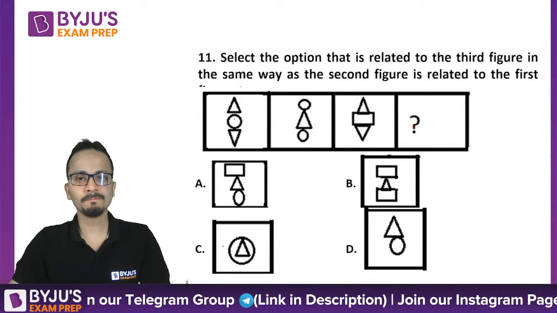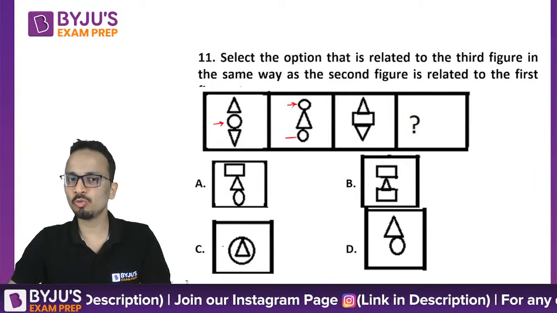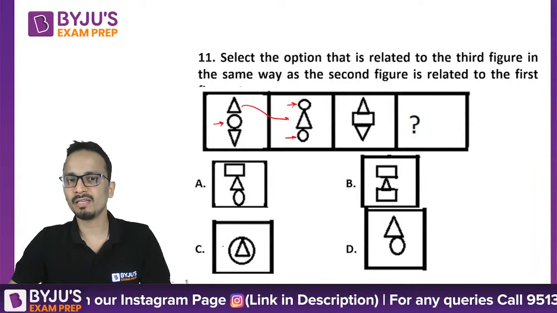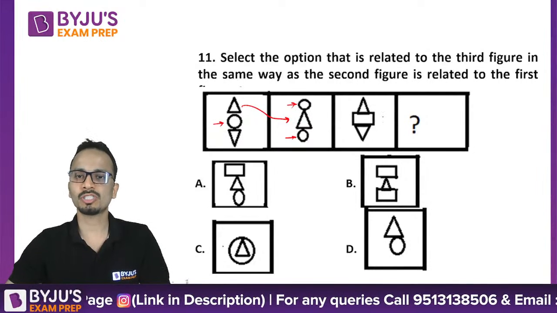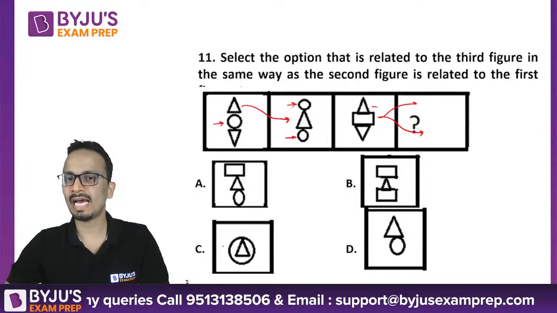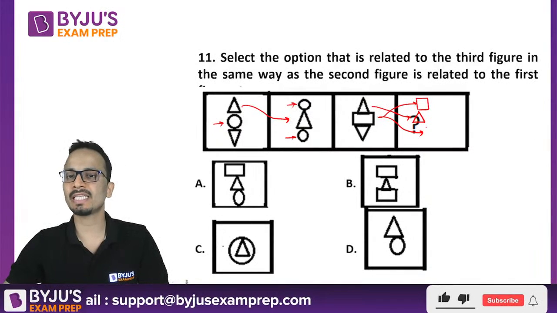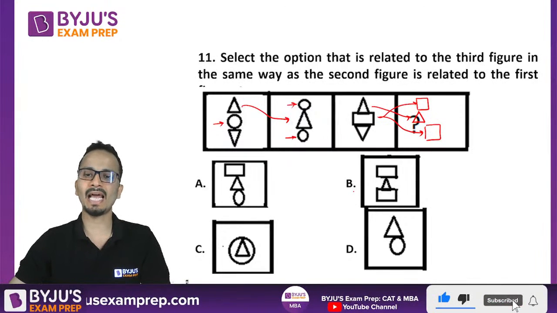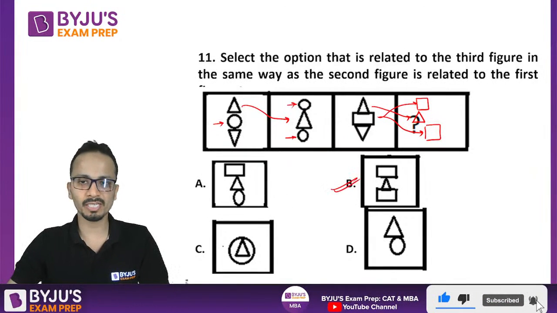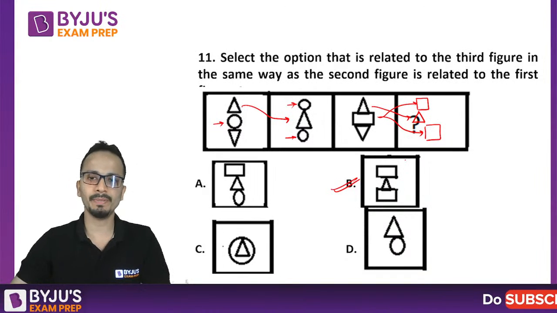Okay, so an easy one. This circle in the middle went to these two places and this triangle has come in the middle. So similarly, this rectangle will come at the bottom and at the top and the triangle will come in the middle. So only one figure is satisfying this, so the correct answer will be option B.